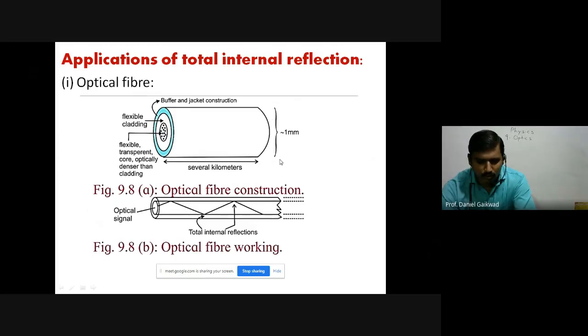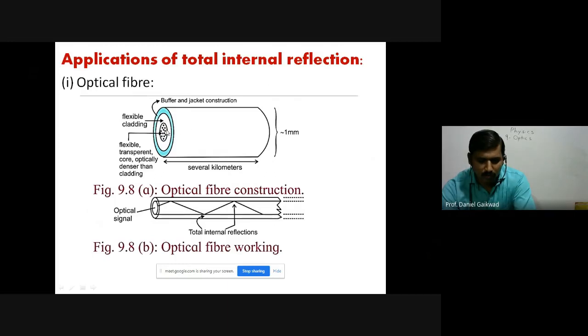Okay, so the cylindrical shape fiber in which there is a core and cladding. So these two are important parts of the optical fiber. So this is the construction. Check carefully the second diagram also, how it will work. So that working is given in the second diagram.